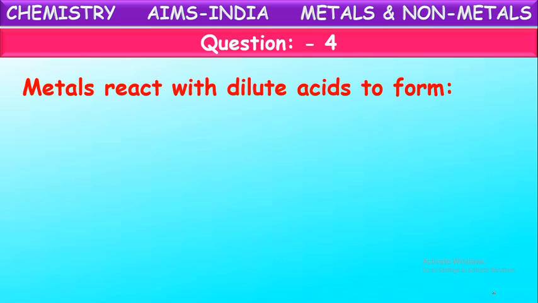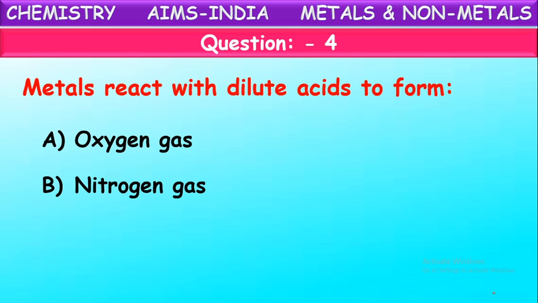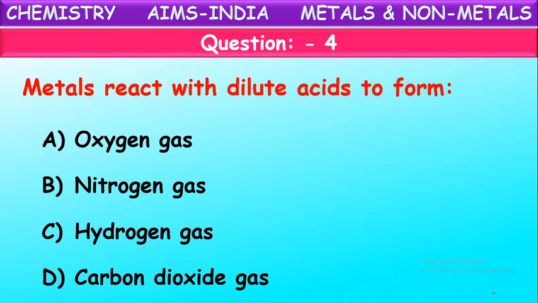Metals react with dilute acids to form what? Metals on reaction with acids, two products are formed. What are those? Here given: oxygen gas, nitrogen gas, hydrogen gas and carbon dioxide gas. Which gas is produced when metals react with acids?